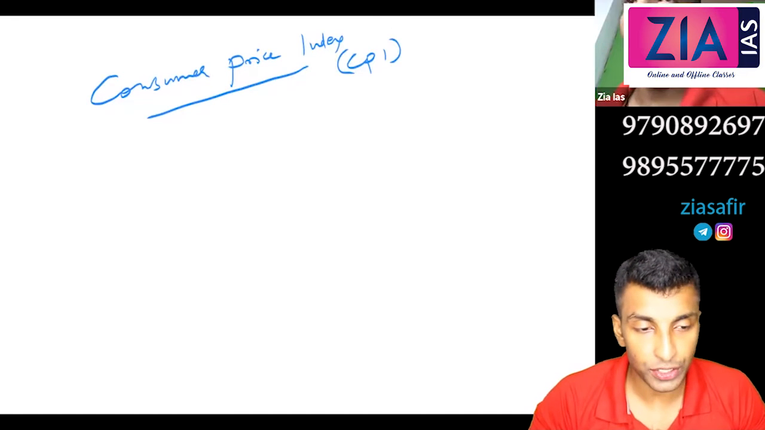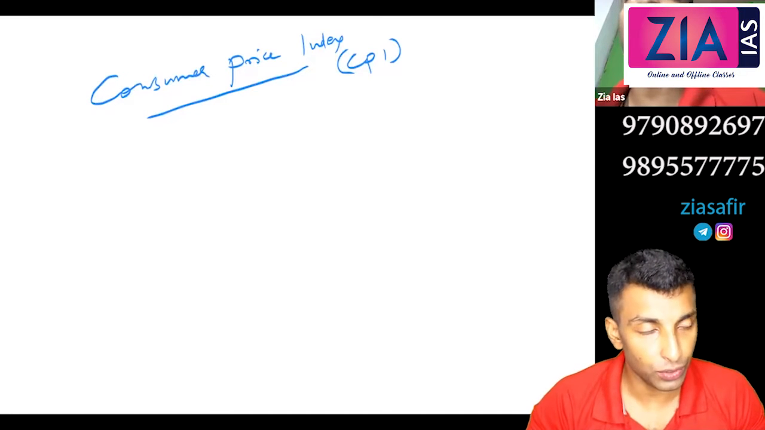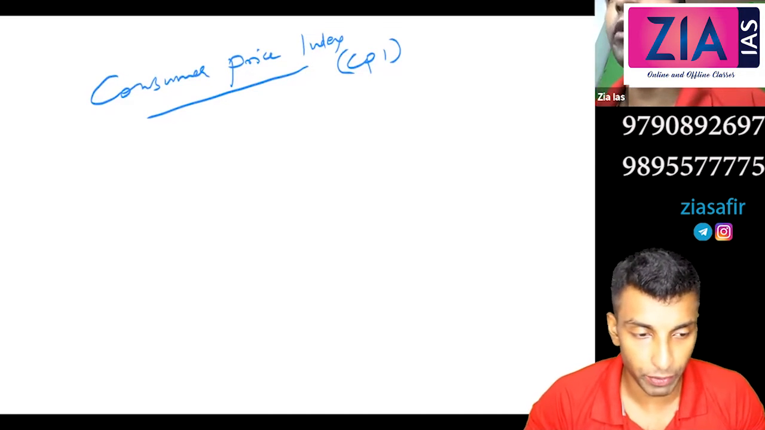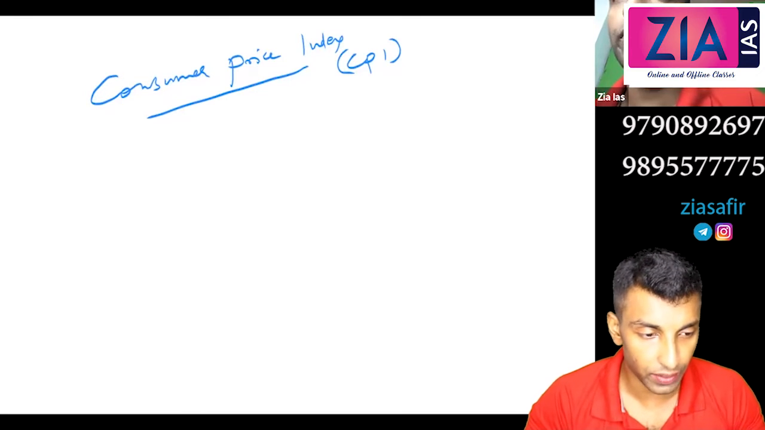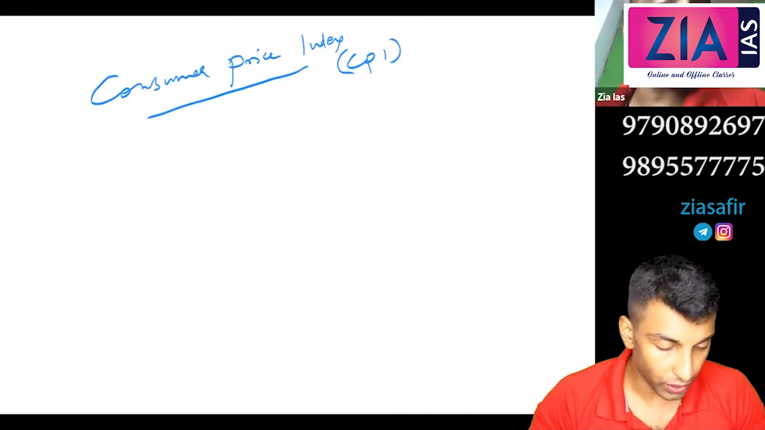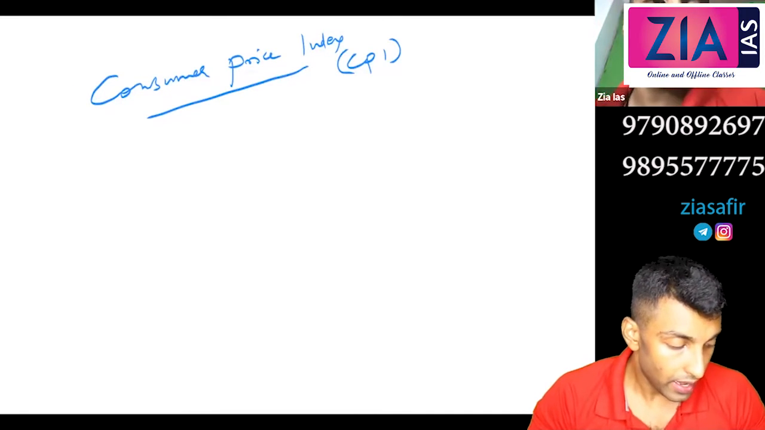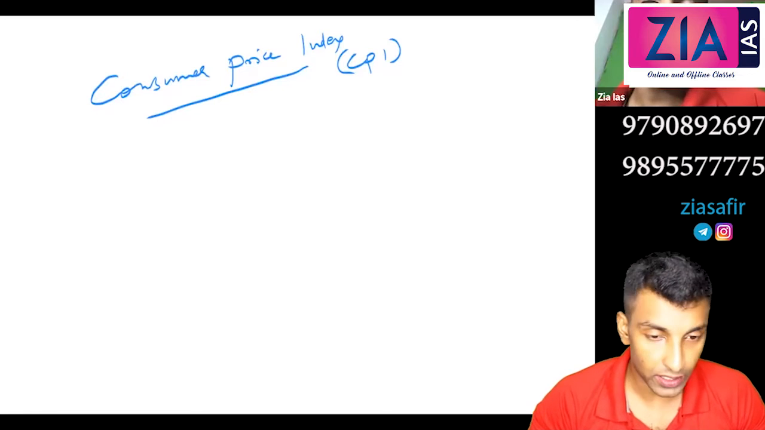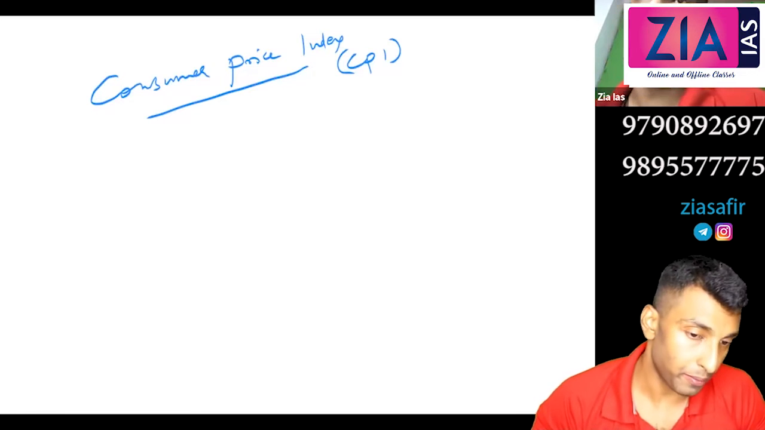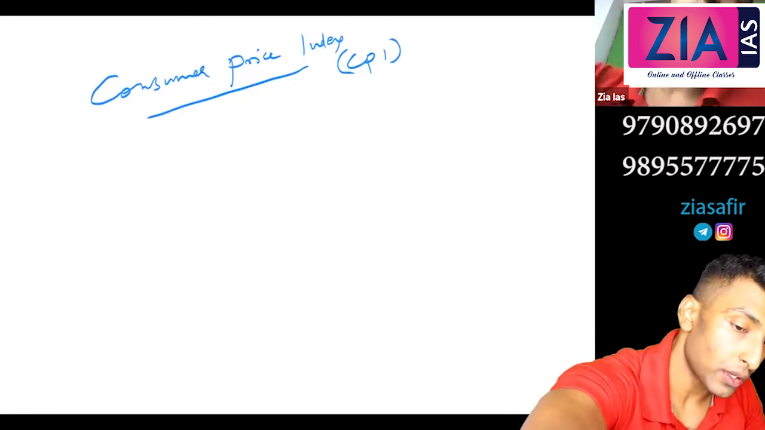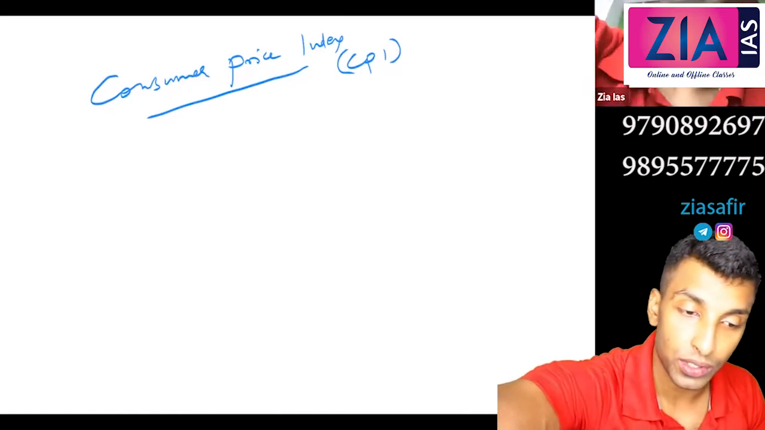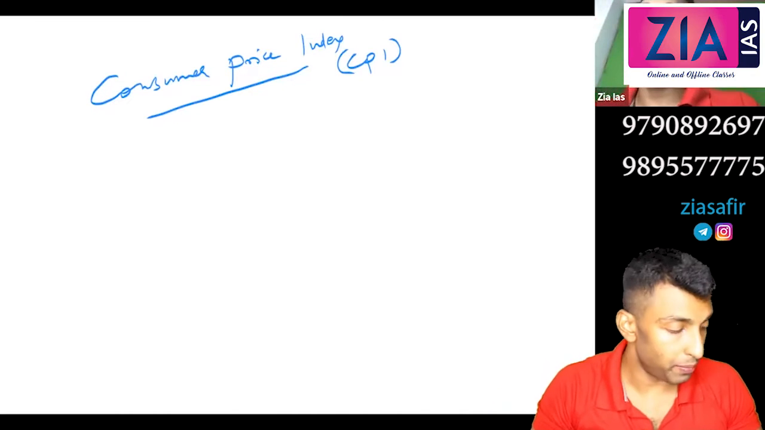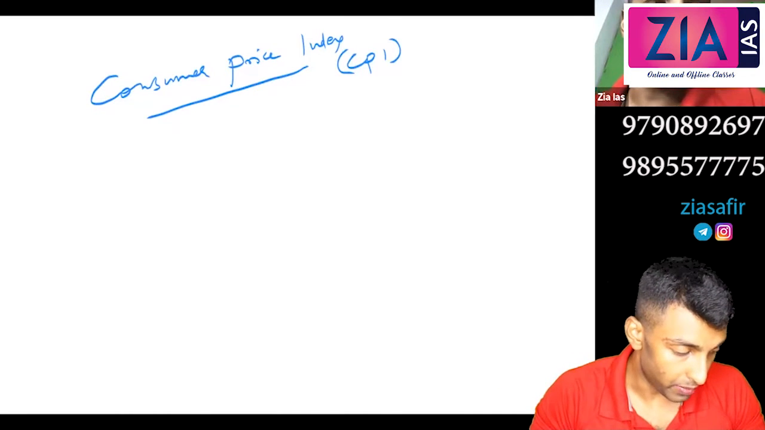And I've told you already, since 2014 onwards, this is basically used to form the monetary policy by the RBI. Till 2014 it was WPI. Since 2014, you can write, it is being used for monetary policy formulation by RBI.